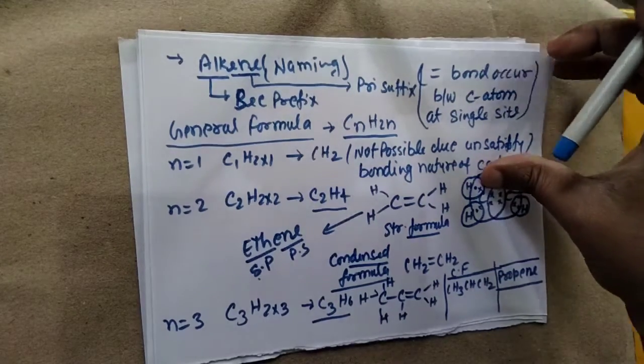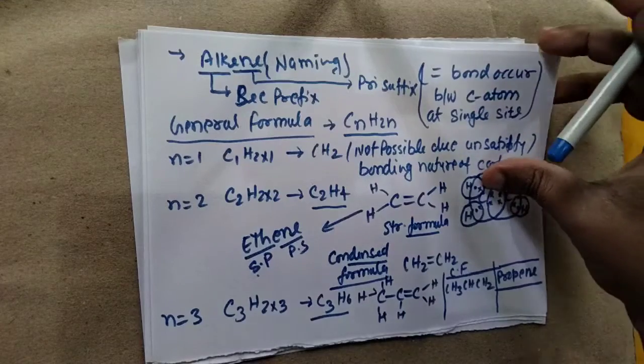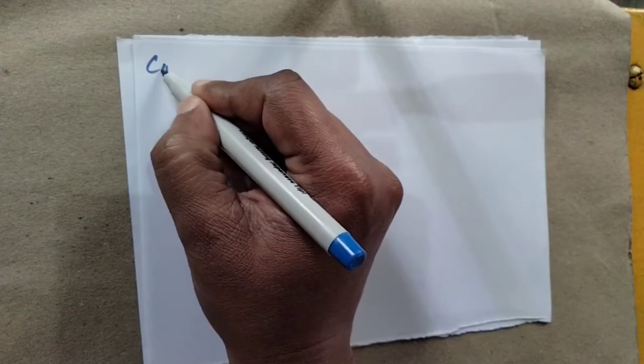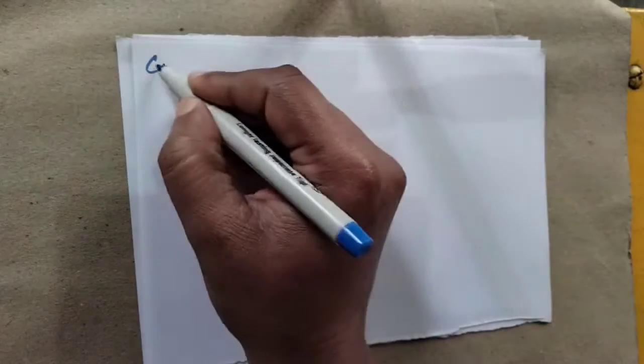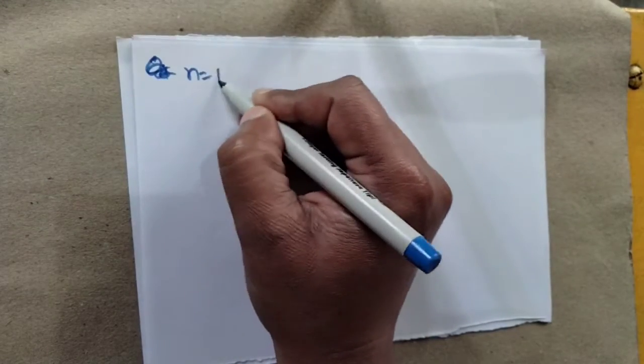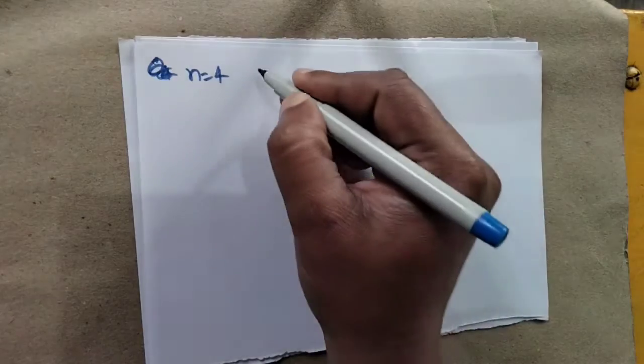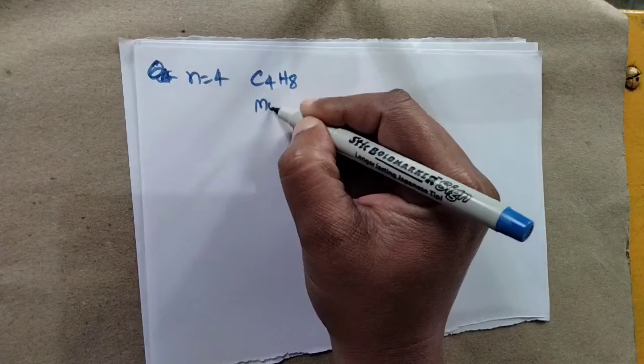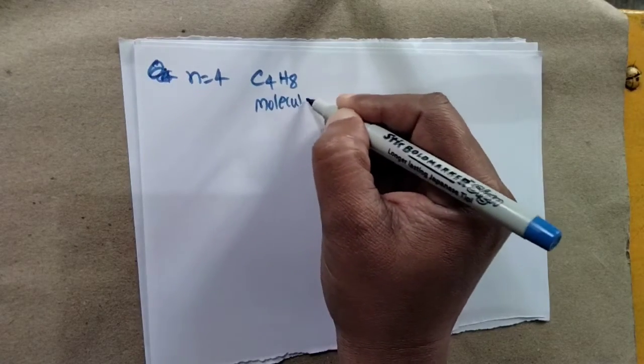I have also some other example regarding this topic. So if the number of carbon is 4, it means that n is equal to 4. Then we have C4H8. This is our molecular formula.